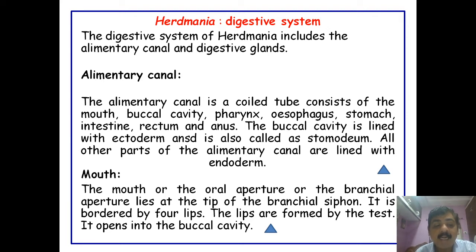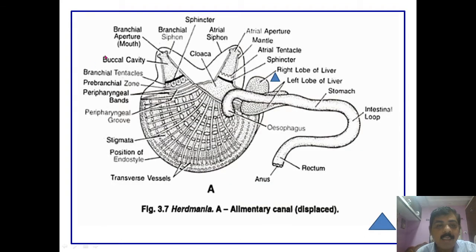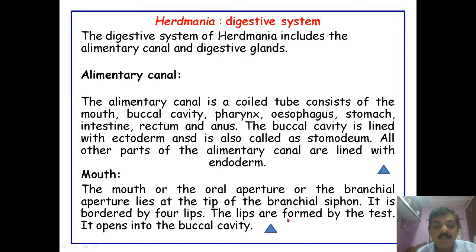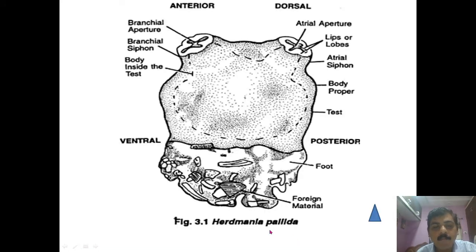First is the mouth. The mouth, or oral aperture or branchial aperture, lies at the tip of the siphon. It is bordered by four lips, and these lips are formed by the tunic, which opens into the mouth cavity.